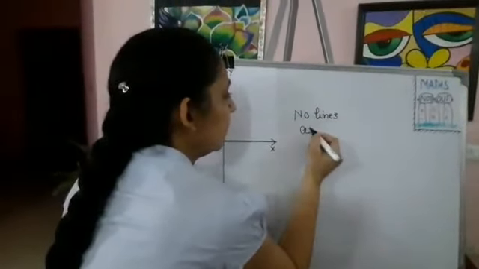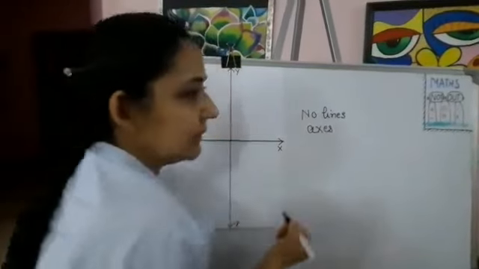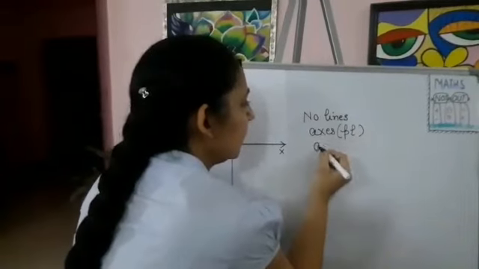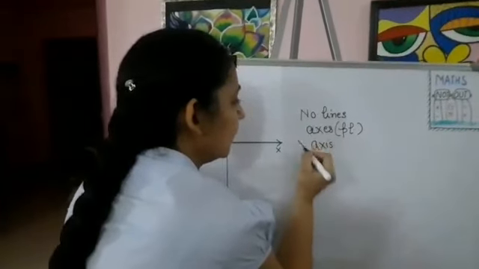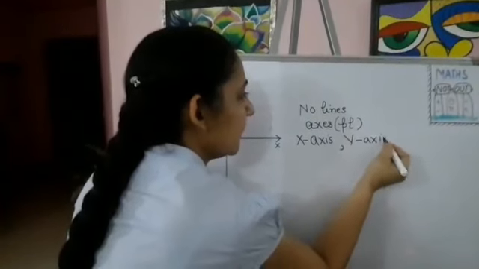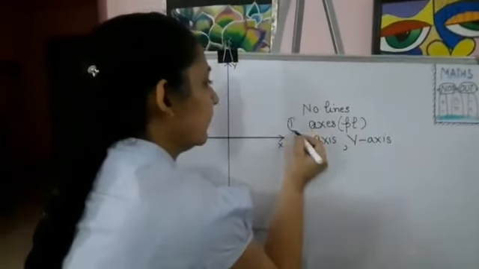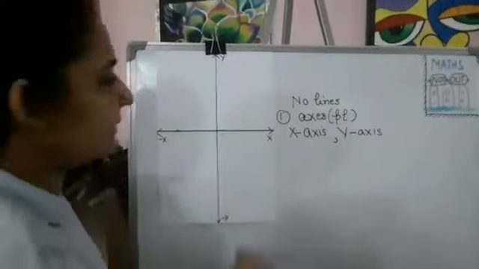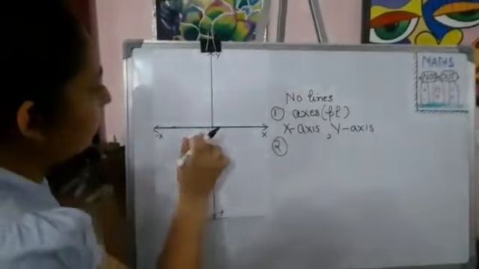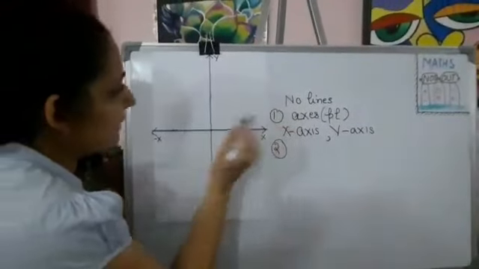Number lines are known as axes, which is the plural form of axis: x-axis and y-axis. So the first thing is the axes. The second thing: where are these axes meeting?